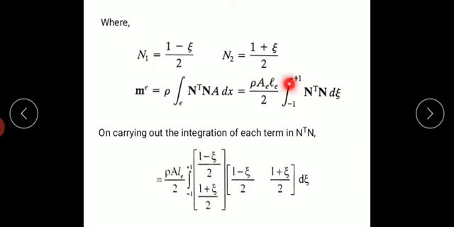So this N transpose, what is N? N1 and N2. So here N transpose is 1 minus zeta by 2 and 1 plus zeta by 2, and this becomes a vertical matrix, this is a horizontal matrix. Because of the transpose it is vertical, this remains horizontal. Now I am going to multiply these two: 1 minus zeta by 2, 1 plus zeta by 2 into zeta. So if I multiply, I will get this.